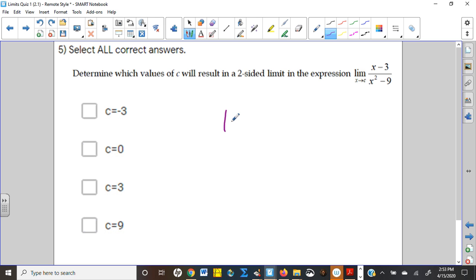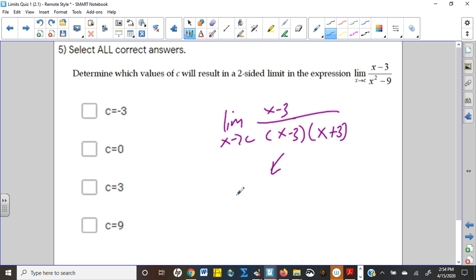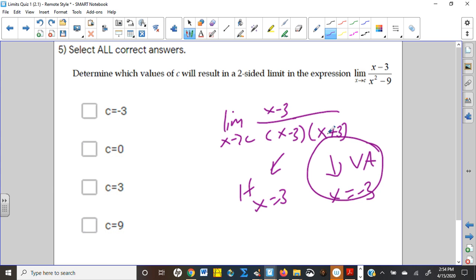And so we're going to take the limit as x goes to c of x minus 3 over x minus 3 times x plus 3, right? The bottom is a difference of squares. So it looks like the canceling factor, which creates a hole, is at x equals 3. And the vertical asymptote, the infinite discontinuity, is at negative 3. Well, we know that limits cannot exist at infinite discontinuities. And so at negative 3, there will not be a two-sided limit.